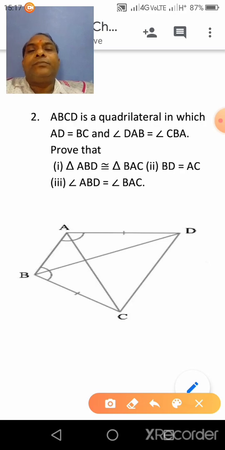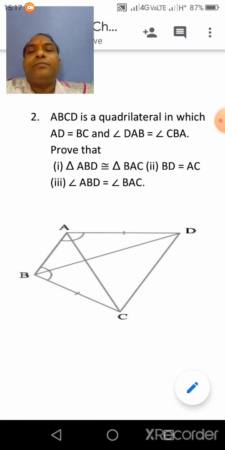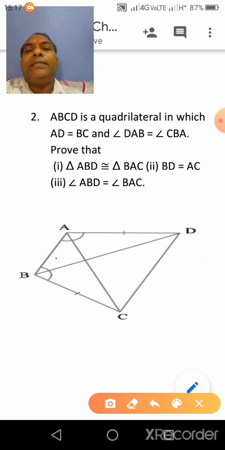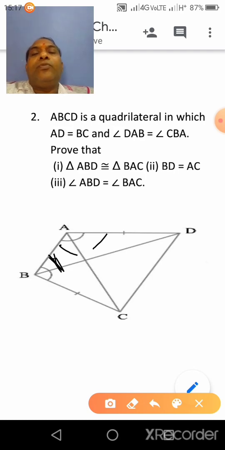BD is equal to AC, we have to prove, and also we have to prove angle ABD, ABD means this angle, is equal to angle BAC, BAC means this one. We have to prove, clear?